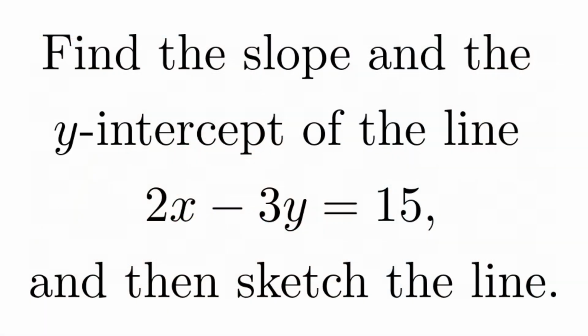Welcome to Trigonometry. In this video, we're going to do some homework problems that have to do with lines in the plane. The problem that we're going to do is we're going to find the slope and the y-intercept of the line 2x minus 3y equals 15, and then we're going to sketch the line.